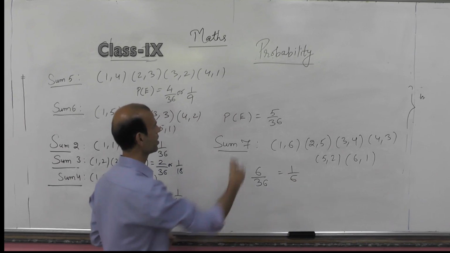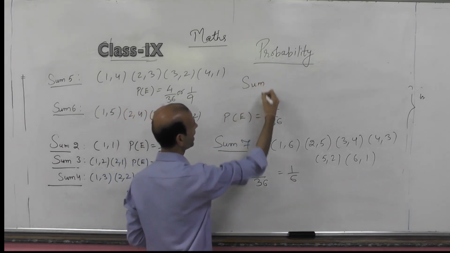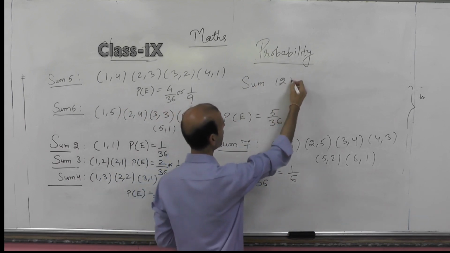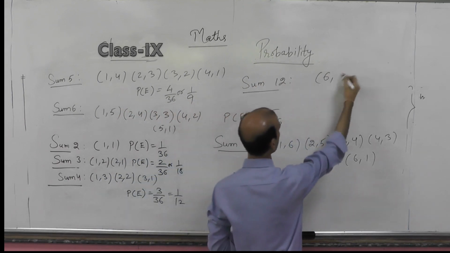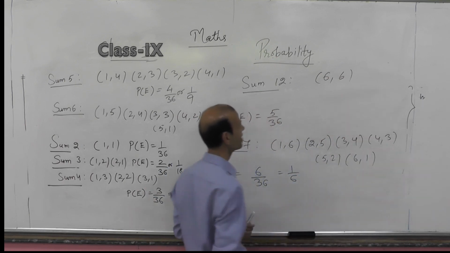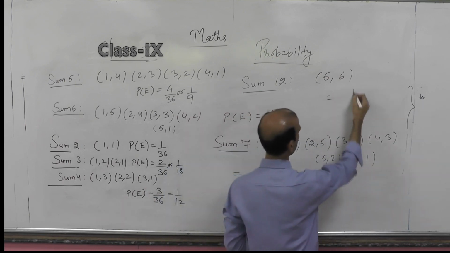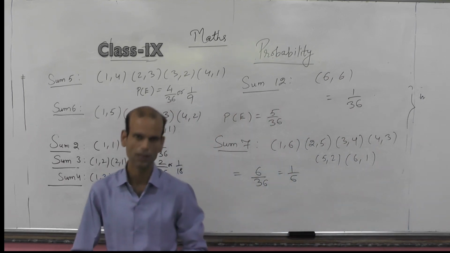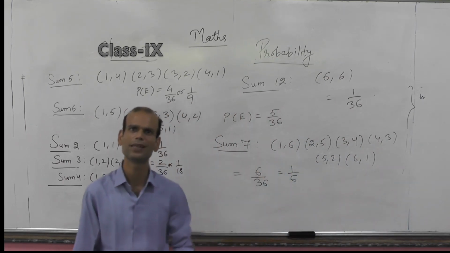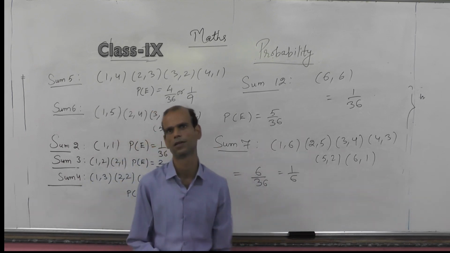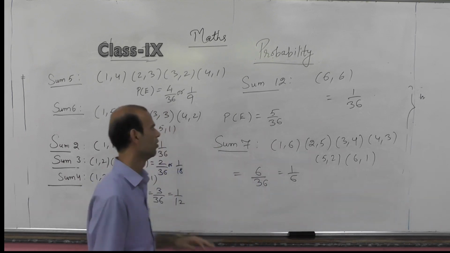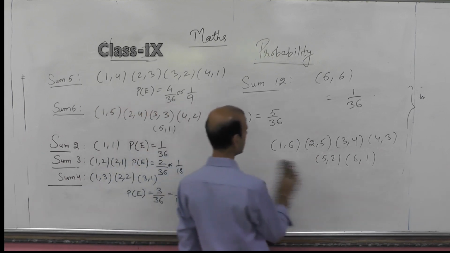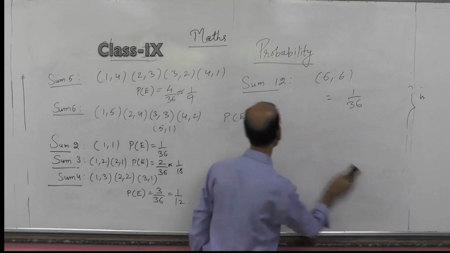Similarly, you will move on and check for the sum 8, 9, 10, 11, which will be your part. Now I am showing for sum equals 12. So we have again one possible outcome, which is 6, 6. So the answer for this event will again be 1 by 36. So these are some basic questions that the board exam generally asks, either on the sum concept or on the duplets. I am also sharing some more questions which may be asked.